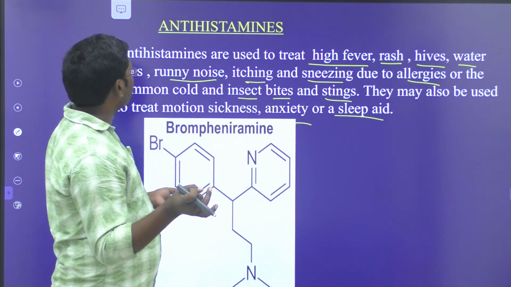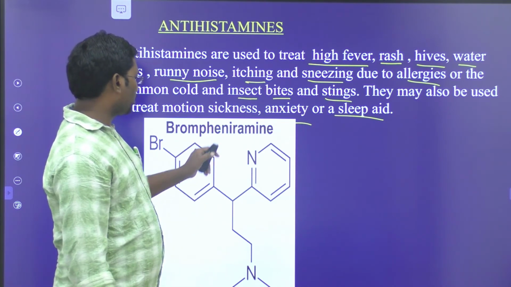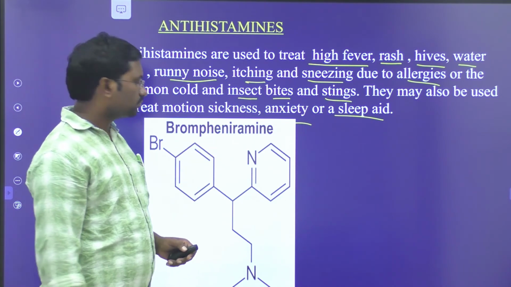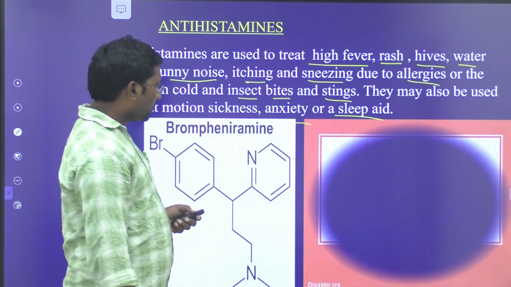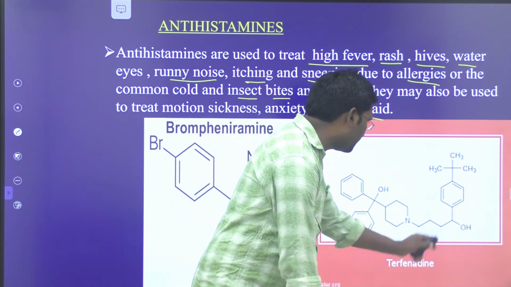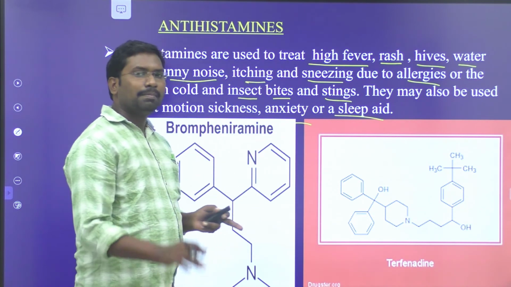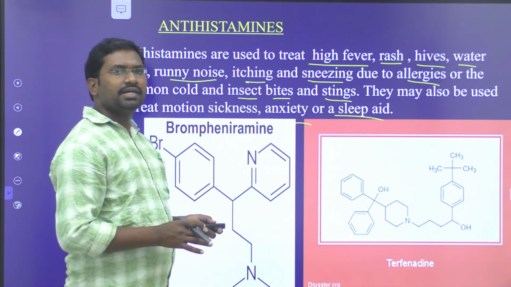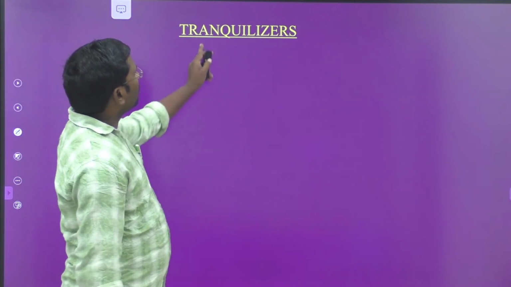The best examples for antihistamines are brompheniramine. So this is the structure for brompheniramine. And the next one is terfenadine. So terfenadine and brompheniramine are the best examples for antihistamines. Come to the next one, tranquilizers.